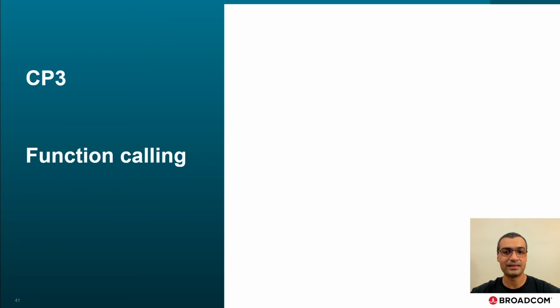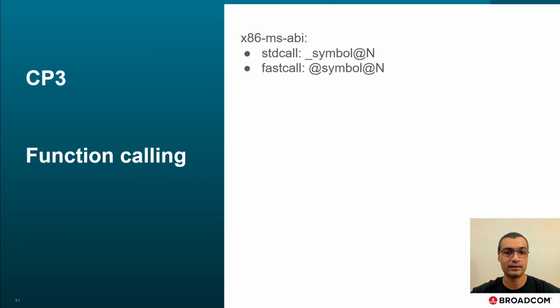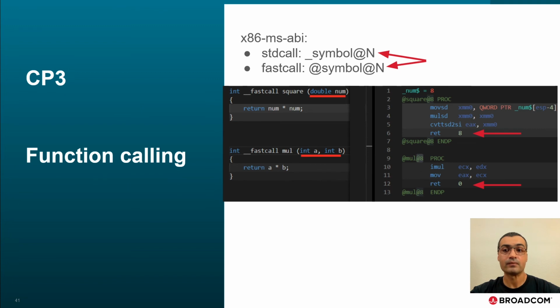A notable exception is Microsoft's ABI for x86, where calling conventions like stdcall and fastcall require the callee to clean up the stack. A confused caller pushing more or less than what's needed ends up with a mismatched stack pointer. One may think that symbol decorations are enough to guarantee stack consistency. stdcall and fastcall append a number matching the size of arguments. However, this is not true if we look at the following example. We see the same decoration, but different values popped from the stack.